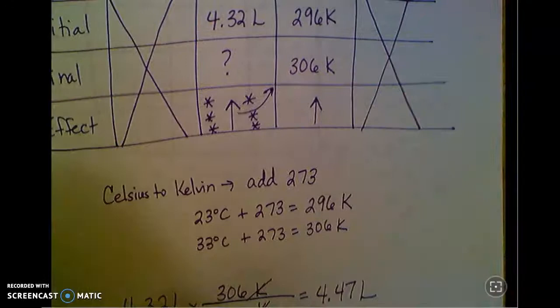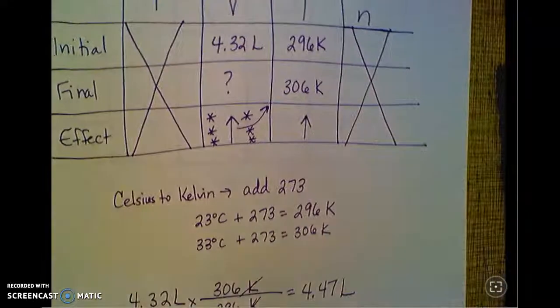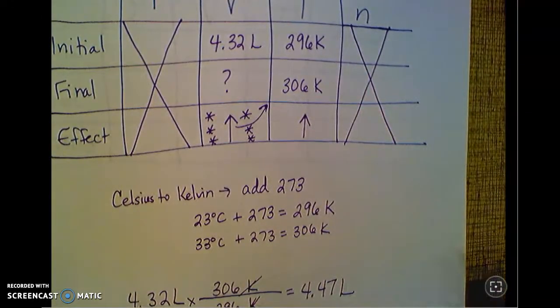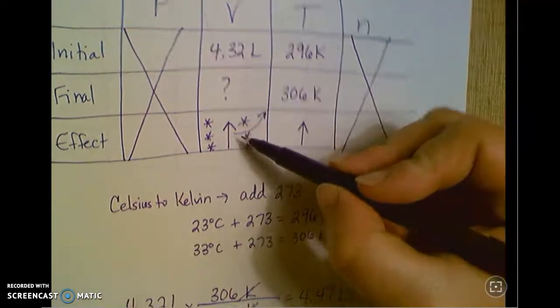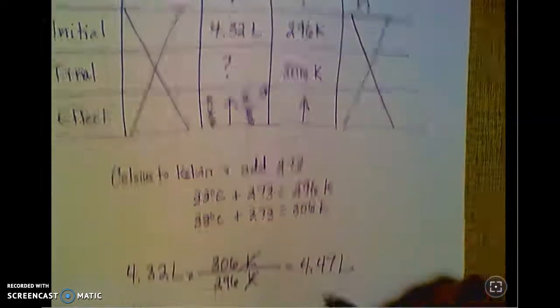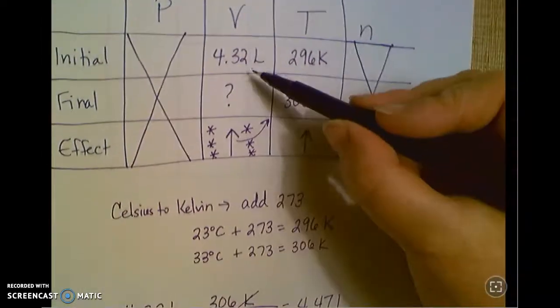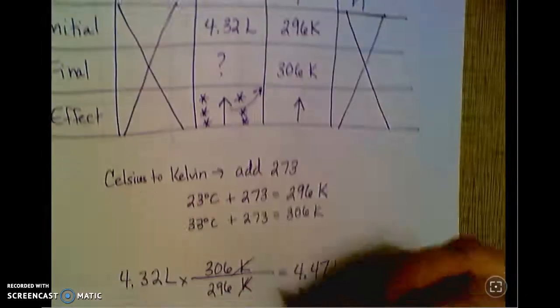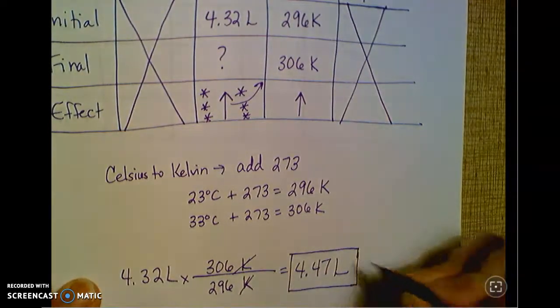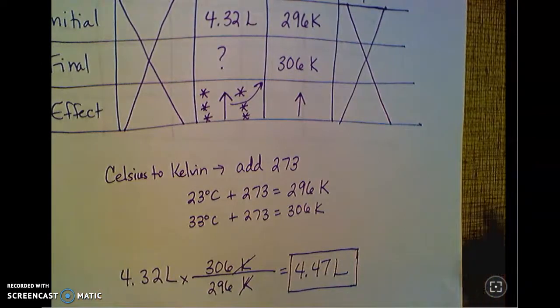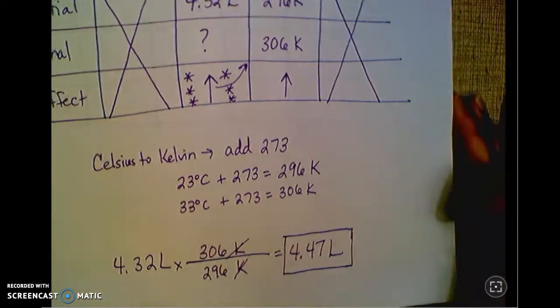And again, make sure that your units make sense. Make sure your answer makes sense. So my units canceled out like they should. I said here that the volume needs to go up. 4.47 is greater than 4.32. And so that's just one more check that I can do to make sure that I did the math correctly on this.